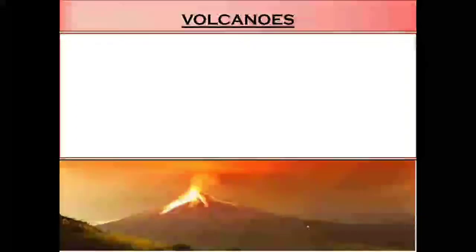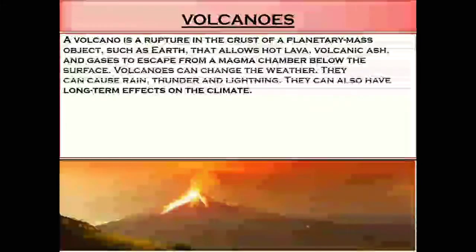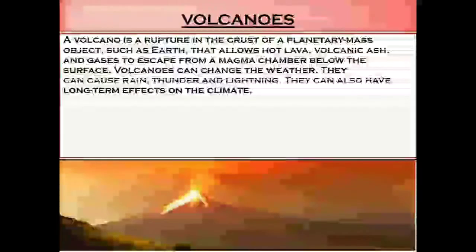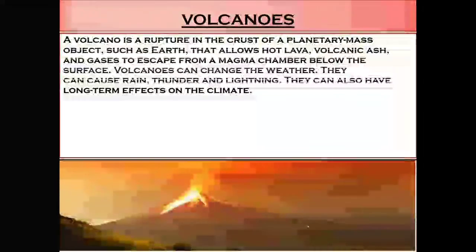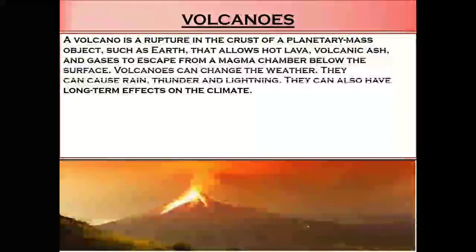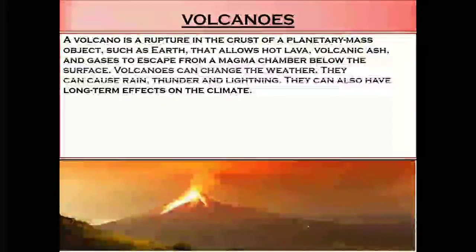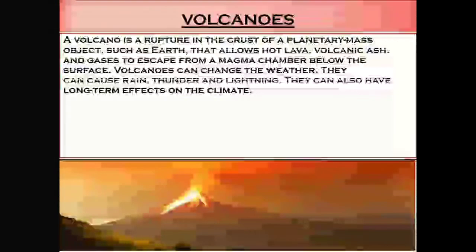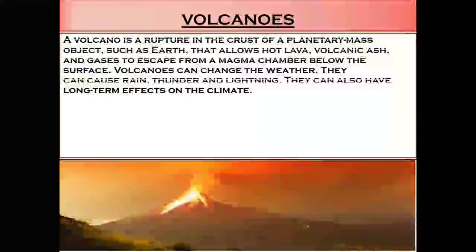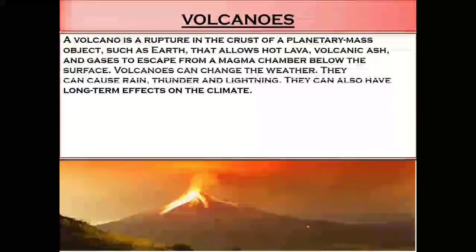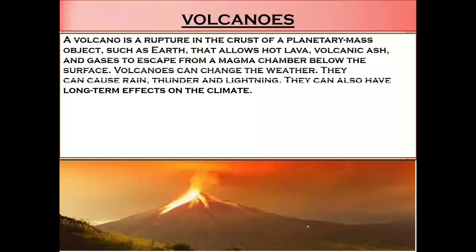Let's study about volcanoes. You can see a picture of a volcano. A volcano is a rupture in the crust of a planetary mass object such as Earth that allows hot lava, volcanic ash and gases to escape from a magma chamber below the surface. Volcanoes can change the weather. They can cause rain, thunder and lightning. They can also have long-term effects on the climate.